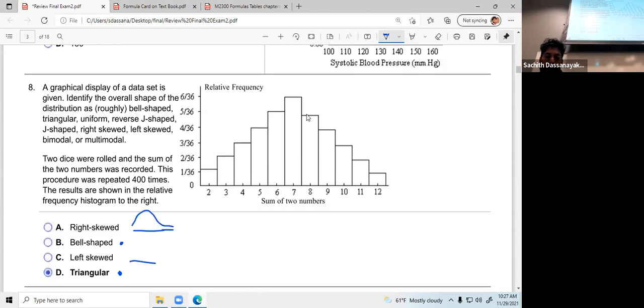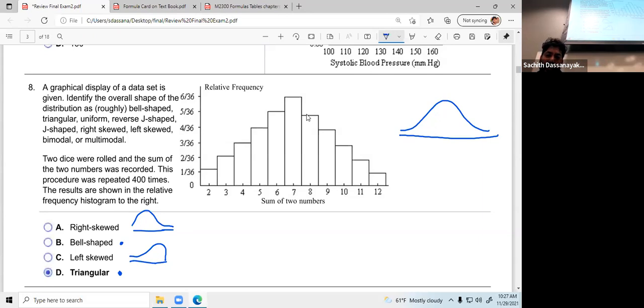If it is left skewed, it's going to be like this. But what do you think about these two, bell shape or triangular? If it is bell shape, the tails are very tiny when compared with the body. That's the difference between triangular shape and bell shape.